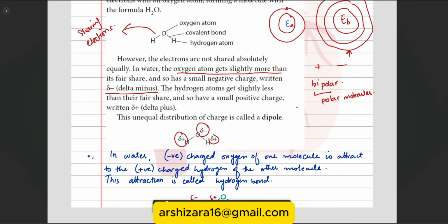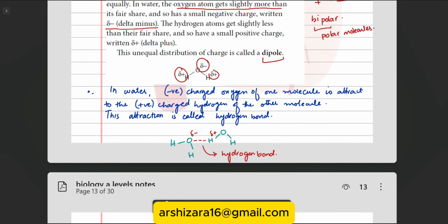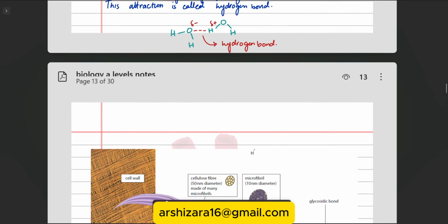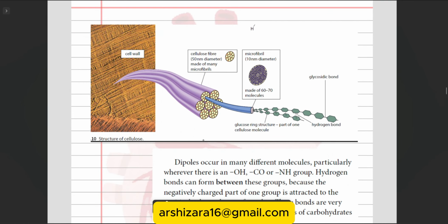This kind of unequal distribution of electrons is called a dipole, and you can call the molecule a bipolar or polar molecule. Bi basically means two. Now we have the structure of cellulose: long chains of beta glucose.